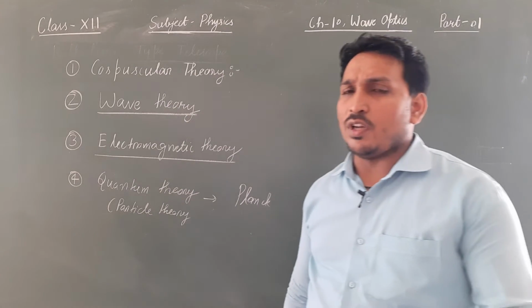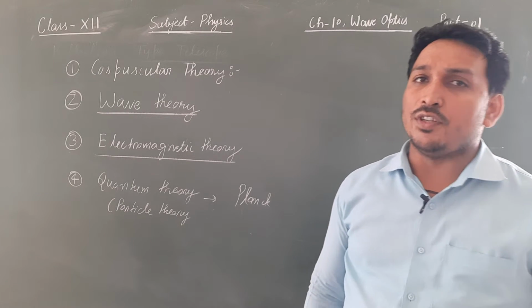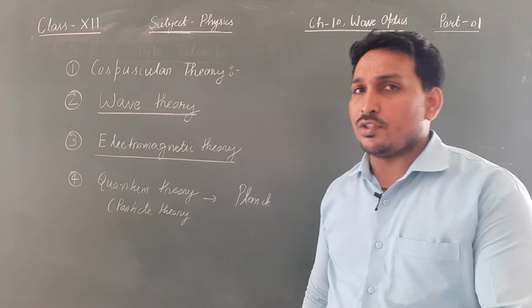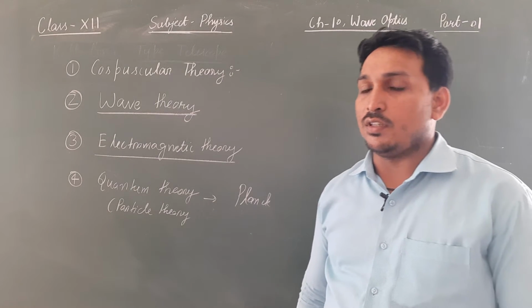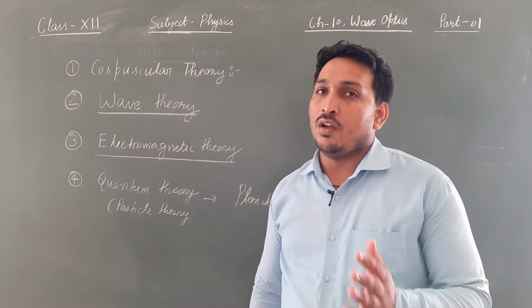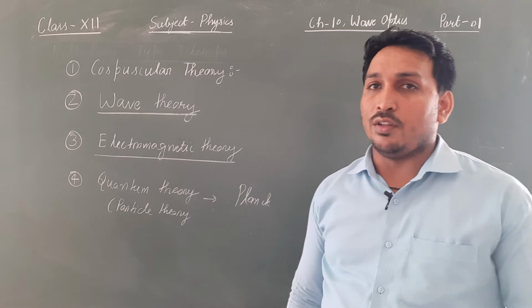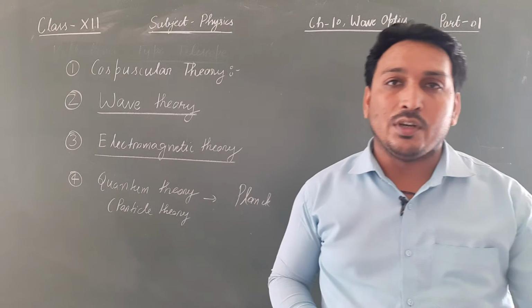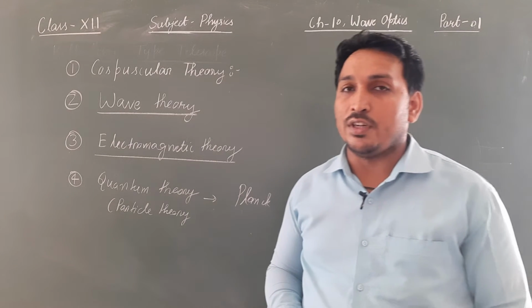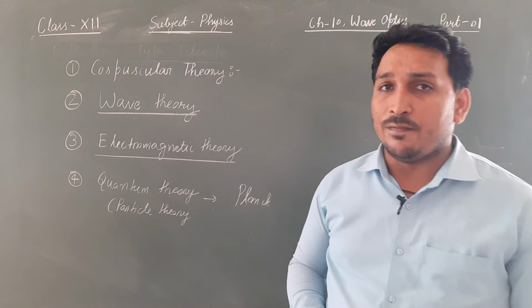I hope these terms are not very strange to you. You have heard these terms while studying chemistry, in the chapter solid state: photoelectric effect, quantum theory, particle theory. If you have gone through that chapter, then you must know that light has dual nature. It has particle nature as well as wave nature.